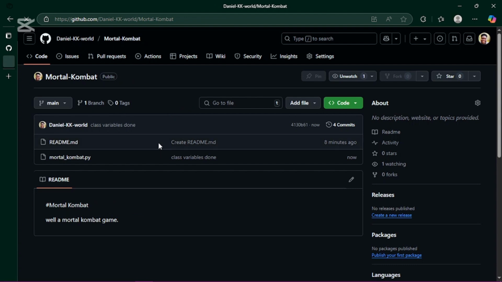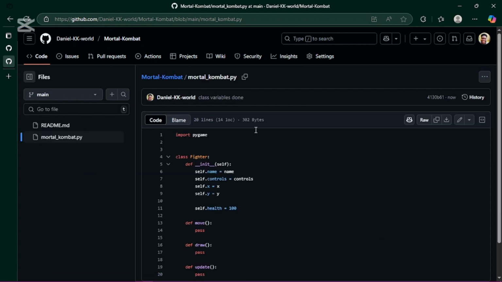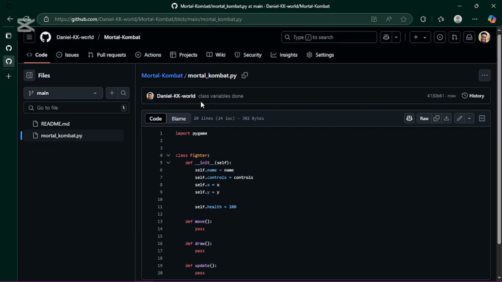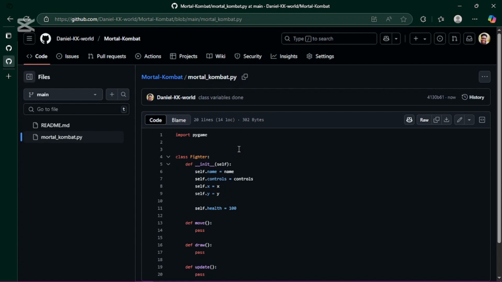Boom. Okay, yes. Now you can see that the latest message on my Mortal Kombat.py is "class variables done". So let me go inside there. Now you can look at all my class. You can see that all that code is now updated over here. You understand? Now it's like a breakpoint for us. We can go and do whatever we want to do.